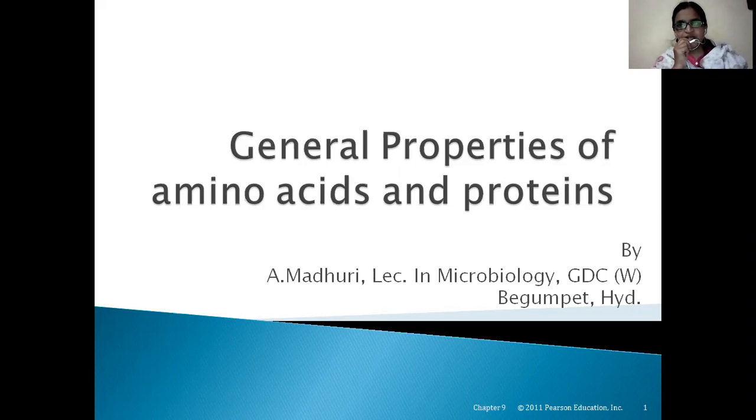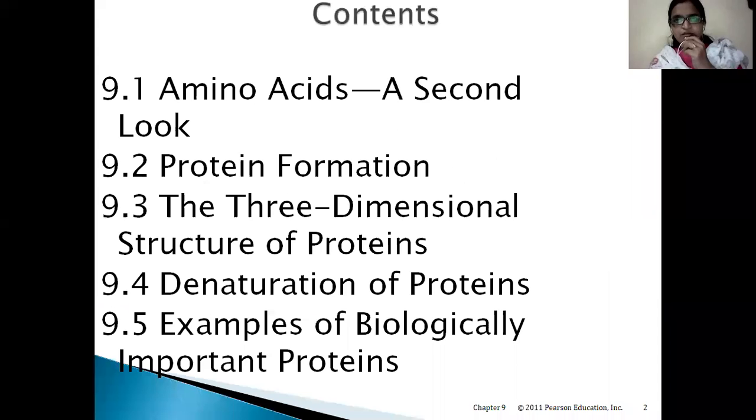Today's topic is general properties of amino acids and proteins. We'll look at the overview of contents of this presentation. We'll first try to understand the concept of amino acids, and then we'll look at protein formation, 3D shape of proteins, denaturation of proteins, and examples of biologically important proteins. So overall, we'll be covering both amino acids and proteins in this session.